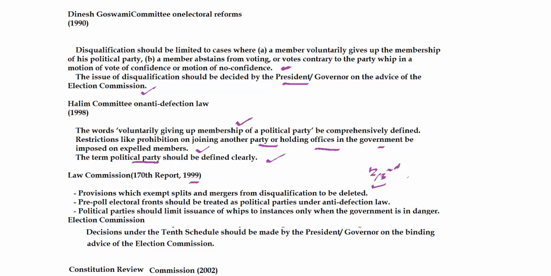Third, political parties should limit issuance of whips to instances only when the government is in danger. The same recommendation was made by the Dinesh Goswami committee also, that only when a no confidence motion is taking place, then only should the party issue whips. What are whips? I have been using this term but did not explain it. A whip is the party direction given to the members on the issue of voting, on how they should vote, and the members are required to follow this whip.